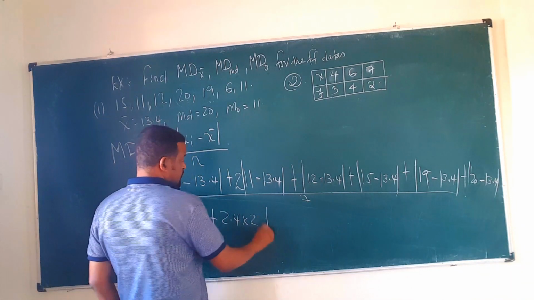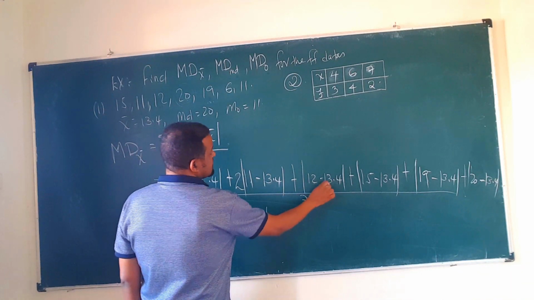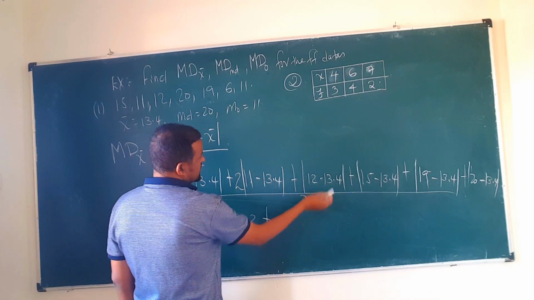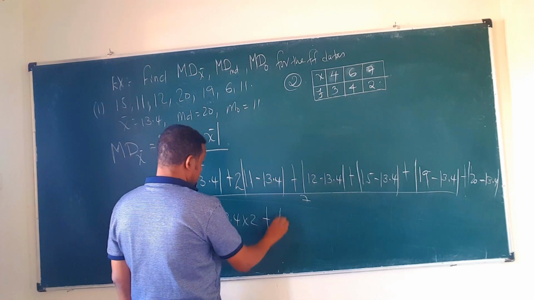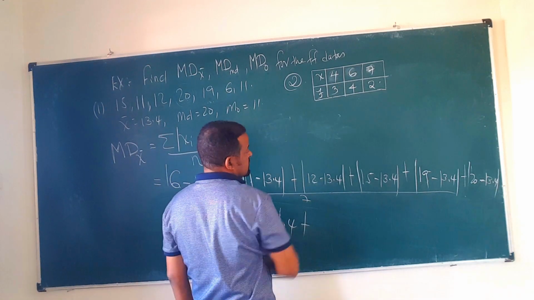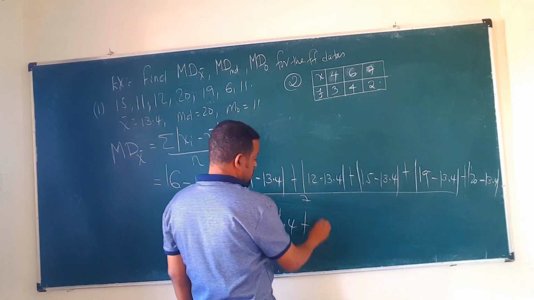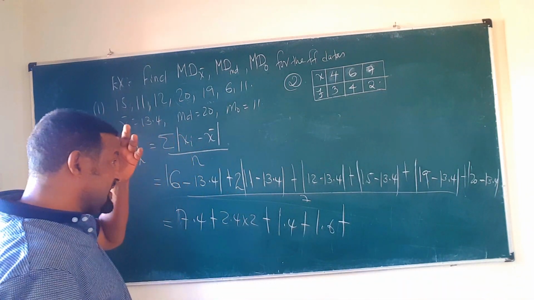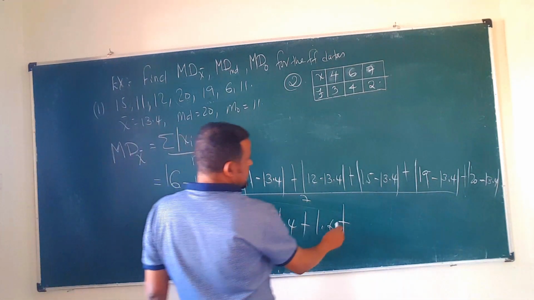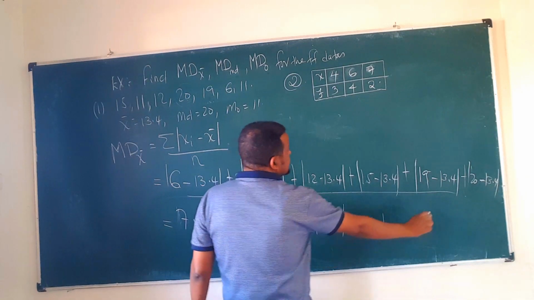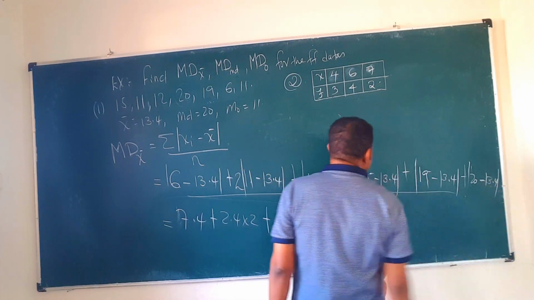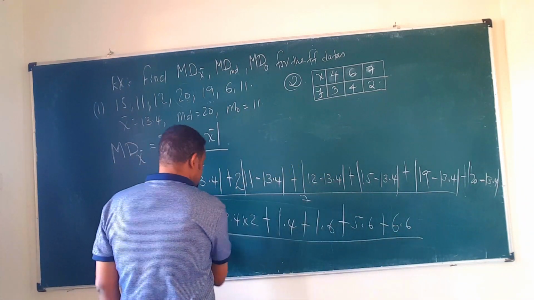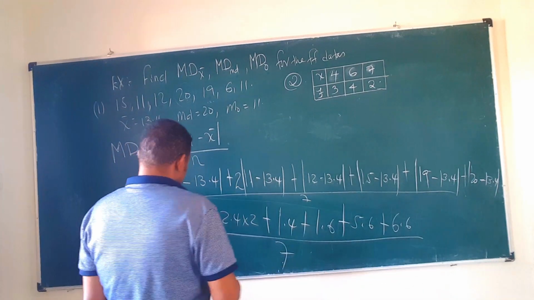Anyway, so plus, from 12, 13.4 minus, which is 1.4, right? 1.4 plus 12 is 13.4, which is of course absolute value 1.4; you take positive. So from 15, 13.4 minus, which is 1.6, of course, plus from 19, 13.4 minus, which is 5.6, plus from 20, 13.4 minus, which is 6.6, right? Who do you divide this 6.6 by? You divide by seven. So check it.